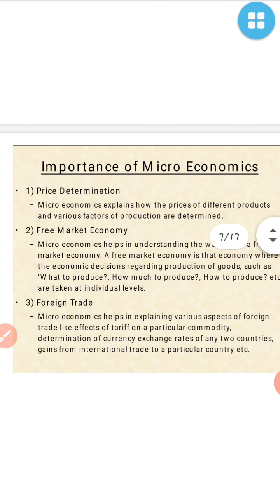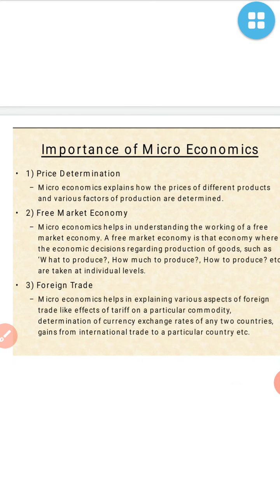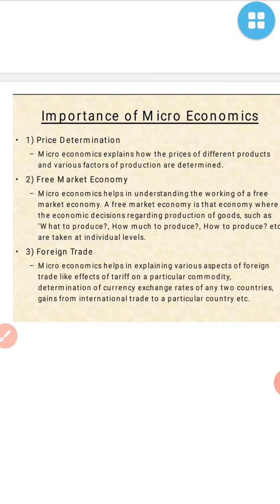Now, the importance of microeconomics, we are going to see now. Price determination. As I say, the individual person can set their own prices. Microeconomics explains how the prices of different products and various factors of production are determined. And then the second point is free market economy. Microeconomics helps in understanding the working of a free market economy.